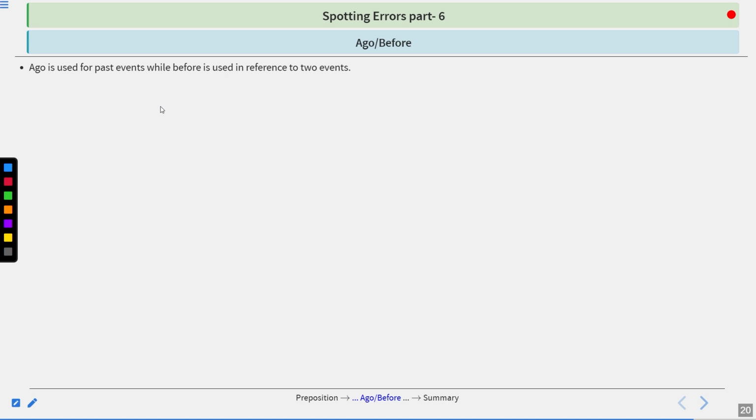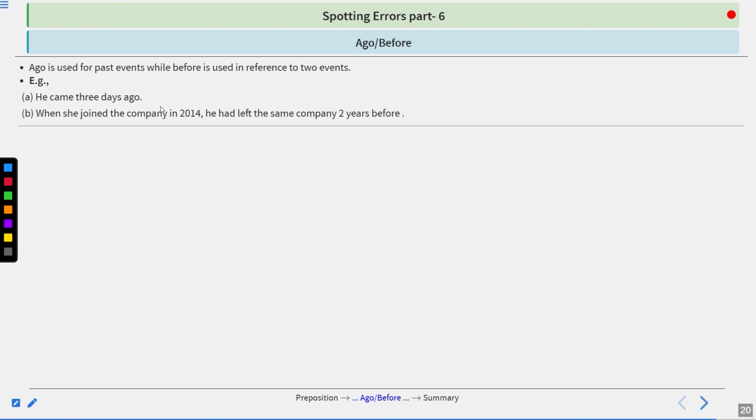Ago and before. Ago is used for past events while before is used in reference to 2 events. So we use ago for past events while before is used in reference to 2 different events. When she joined the company in 2014, he had left the same company 2 years before. So here we are talking about two different events: joining the company and leaving the same company.